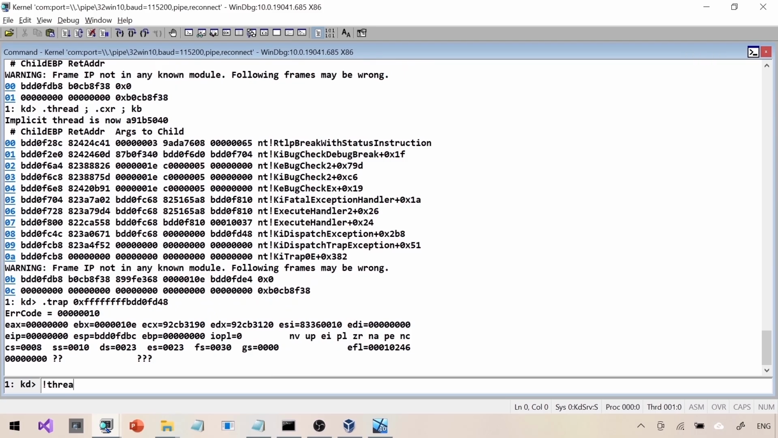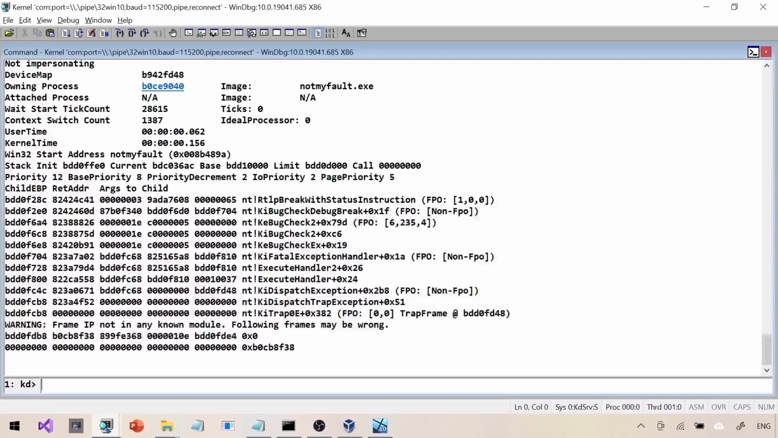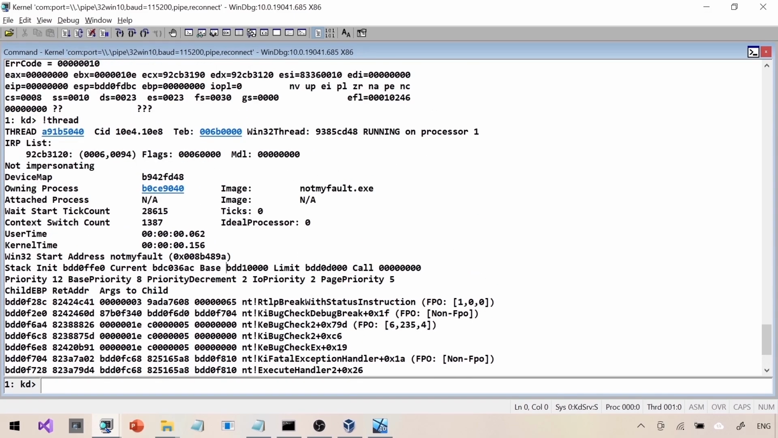The next command we would like to type here is bang thread. Bang thread will give us the kernel mode stack base and stack limit. That is what we need to find out right now. As you can see here, the base and limit right here, that is the stack base and stack limit in the kernel mode. What we're going to do is a DPS based on that.